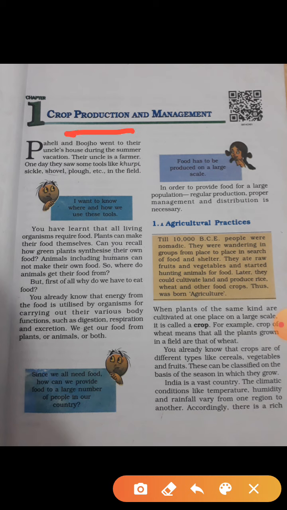For producing food, we need to grow a crop. What is a crop now, children? When plants of the same kind are cultivated at one place on a large scale, okay, it is known as a crop. See, this is the definition of crop that is already given here. Some examples are also given, like rice, wheat, etc. So children, for the example, they are saying, for example, a crop of wheat means all the plants grown in the field are of wheat. So children, once the crop is grown, it is grown on a large scale only, so that it would be sufficient for all the people to eat.